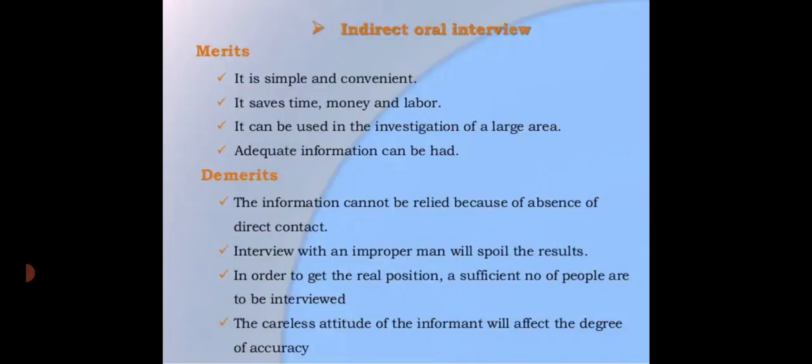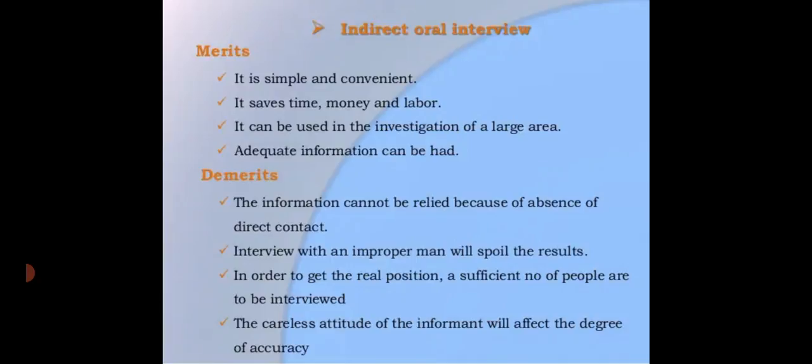Bias. There is a possibility of personal bias of the witness giving information. It also leads to doubtful conclusions. This method may lead to a doubtful conclusion due to the carelessness of the witness. In order to get the real position, a sufficient number of people are to be interviewed, because we do not have similar directions.